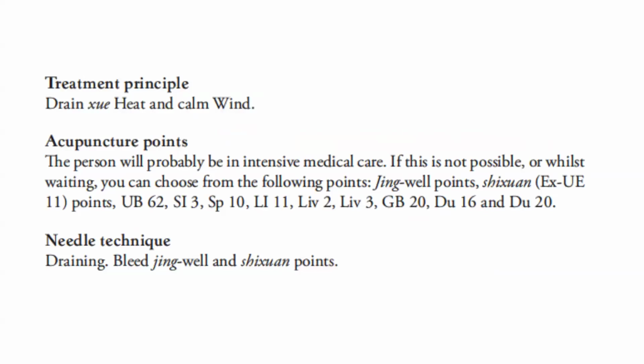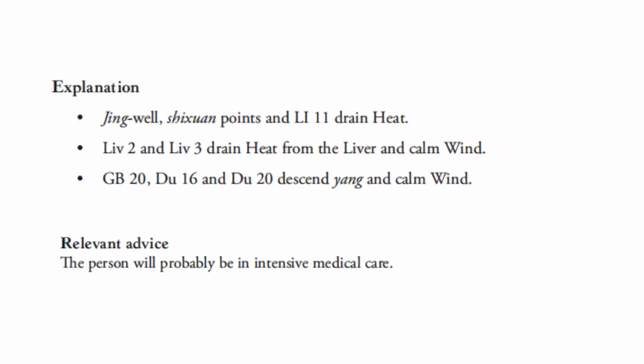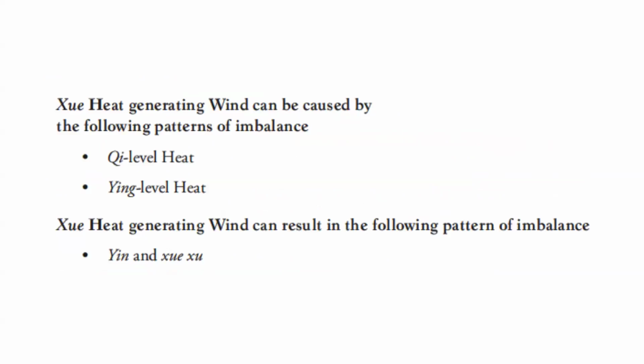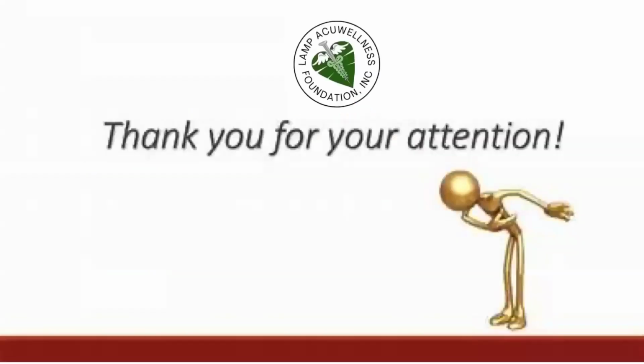Needle technique: draining; bleed the Jingwell and Sichuan points. Jingwell, Sichuan points, and LI11 will drain the heat. Liver 2 and liver 3 drain heat from the liver and calm wind. GB20, DU 16, and DU 20 descend yang and calm wind. The person will probably be in intensive medical care. Blood heat generating wind can be caused by qi level heat and yin level heat, and this can result in yin and blood deficiency.